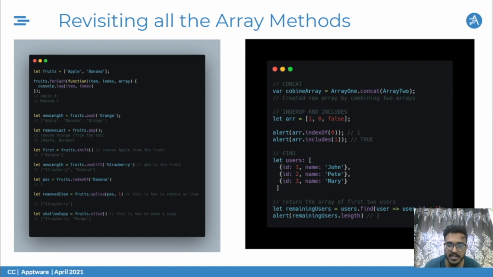Then we have concat. In concat, if we want to combine two particular arrays, we can use the concat function. The syntax is like array1.concat(array2). This way we can combine both the arrays together and we can use them.